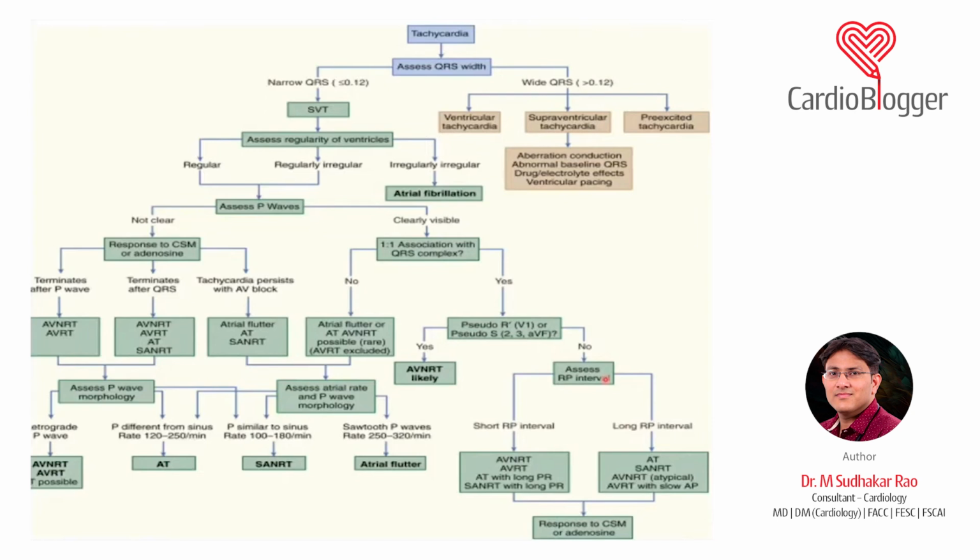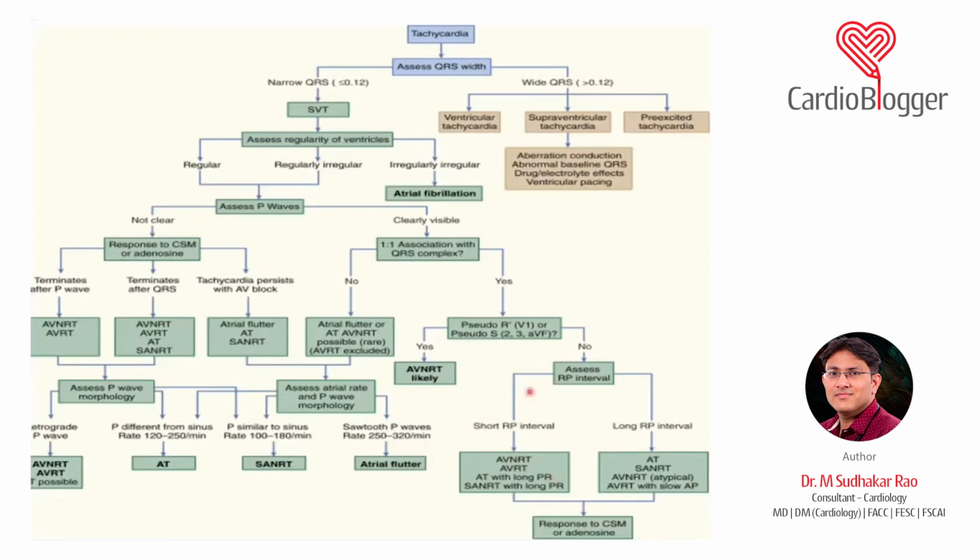Most commonly you see the RR interval and half of that is the RP interval. So if the P wave lies within less than half of RR, it is a short RP. If it lies after half of RR, it is a long RP. Now this is very important because the typical differential diagnosis of the short RP is AV-NRT and AV-RT. That is typical. Atrial tachycardia is very rarely a short RP, but it can still be a short RP.